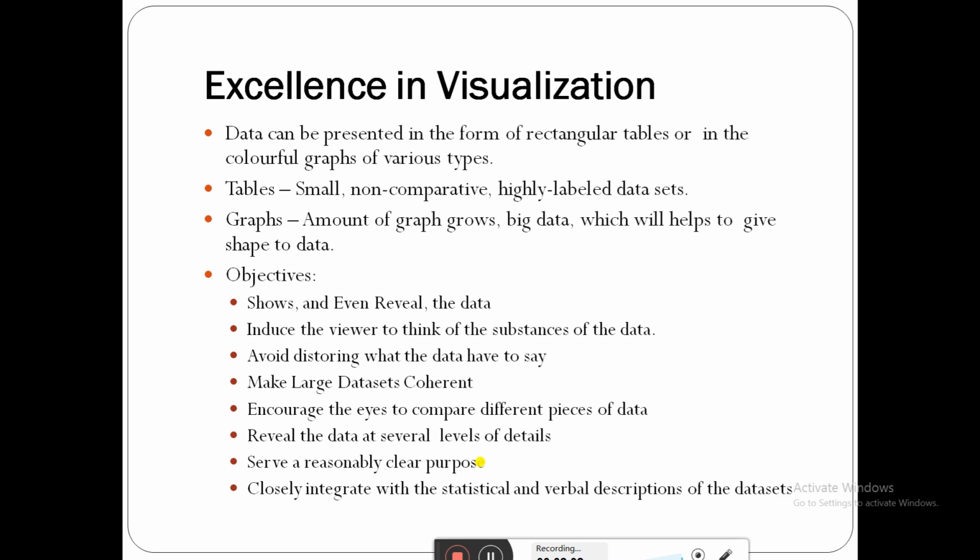Next is excellence in visualization. The data can be represented in the form of tables or in the form of graphs.